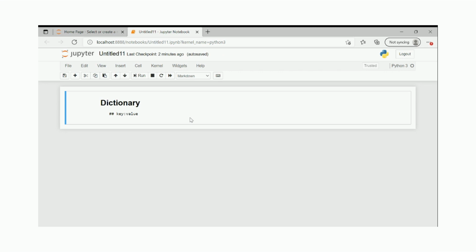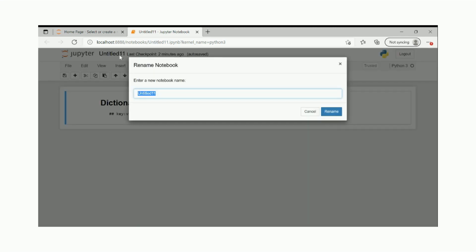Okay, so this is one of the most critical, one of the most important, and one of the easiest data types supported by Python, and this is the main reason why Python is very famous. So what is a dictionary? If you know, then maybe pause the video and write in the comment box. If not, then let's understand.